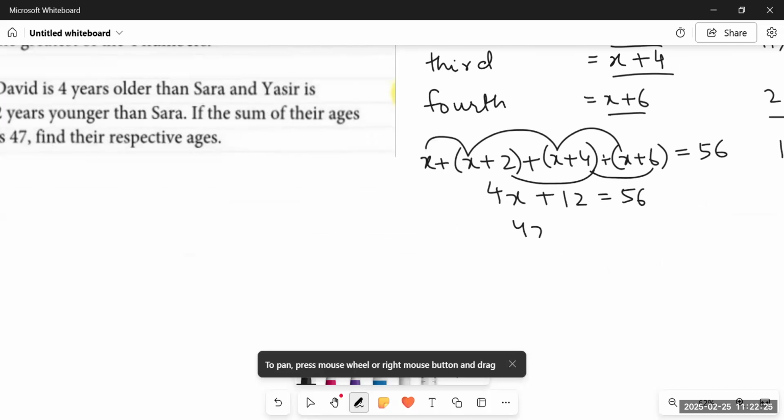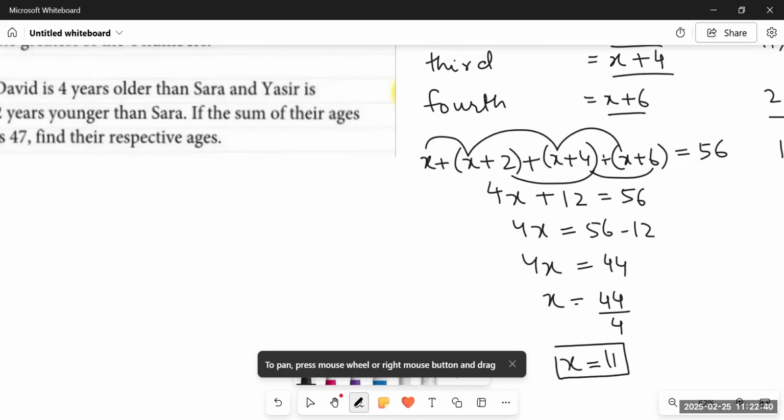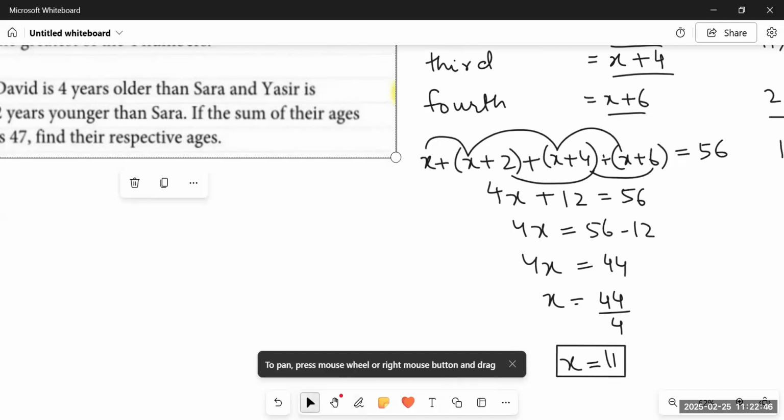So it would be 4x is equal to 56 minus 12. 4x is equal to 44. x is equal to 44 upon 4. And the answer to this would be x is equal to 11. It means the first number out of the 4 odd numbers would be 11.